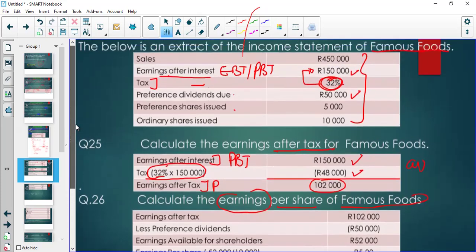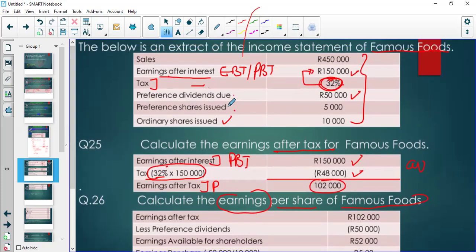So in this case, as you can see, we have ordinary shares and we have preference shares. Before we give ordinary shareholders their share, we have to give the preference shares first. Preference means they are given preference before ordinary shareholders. That's why they are called preference shares. Whenever we have some money, we have to pay the preference shares first before we pay the ordinary shares. They are shares, but these ones are ordinary and these ones have a preference.